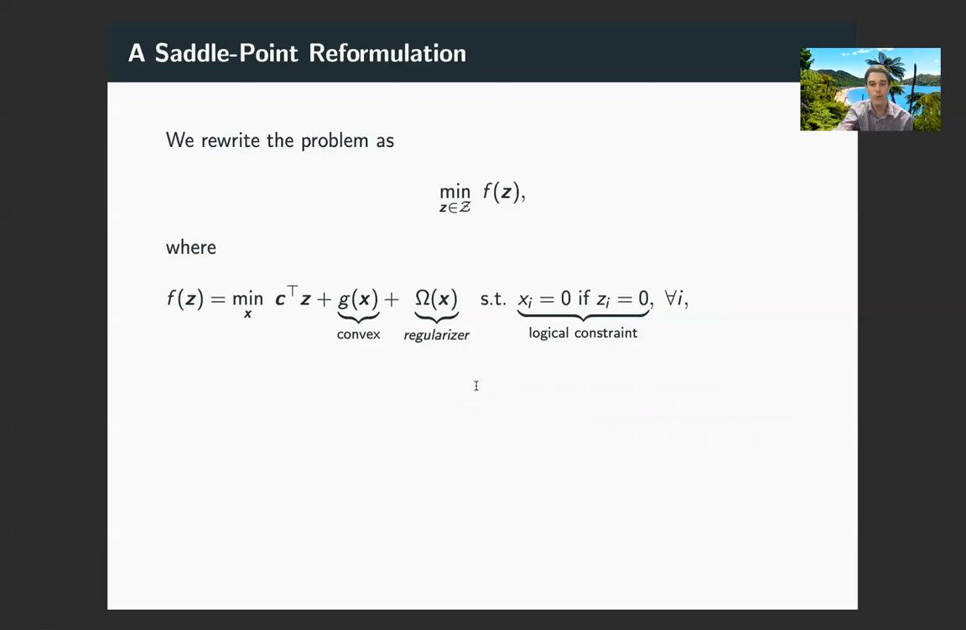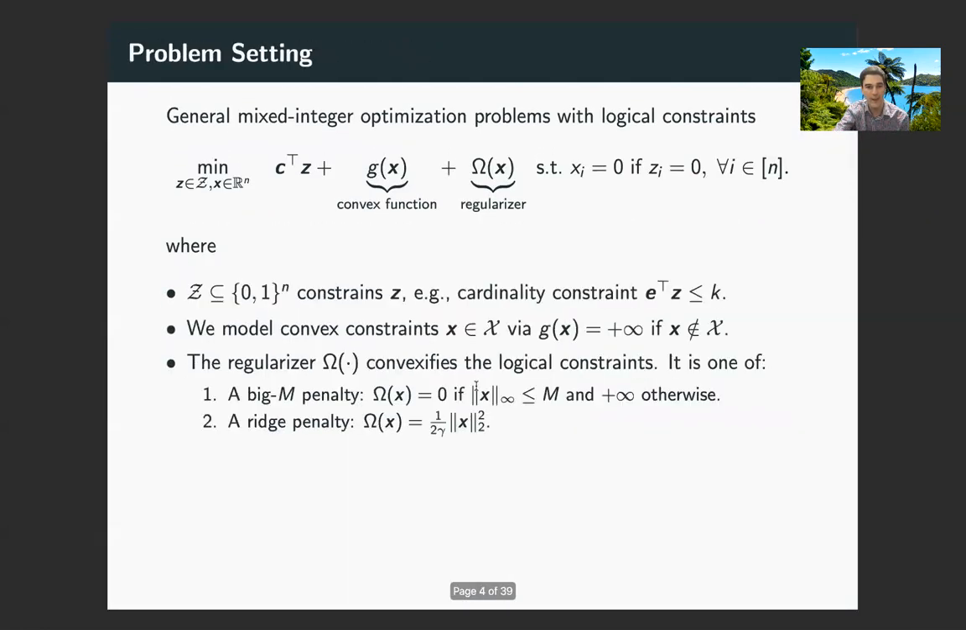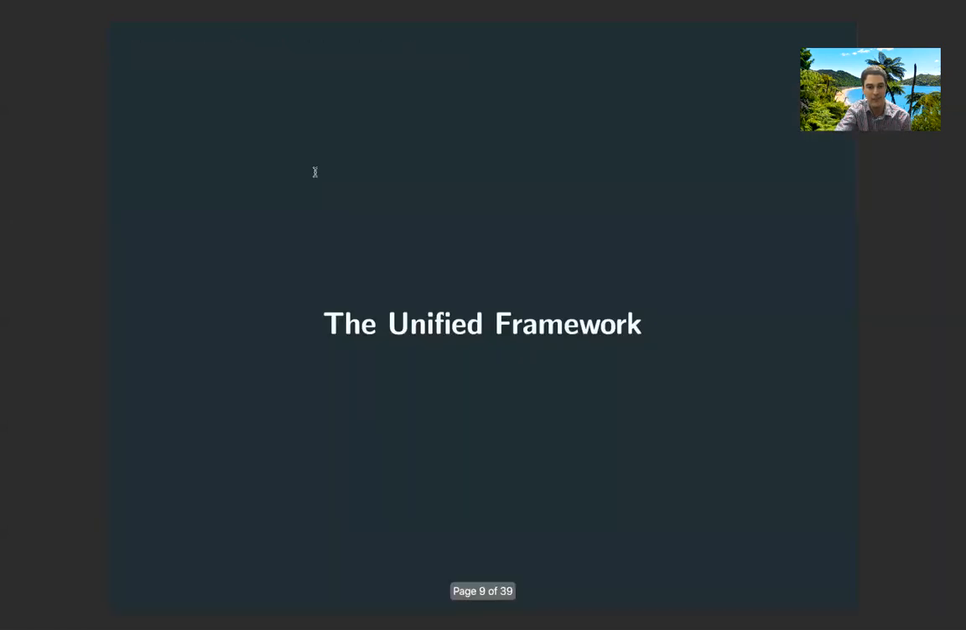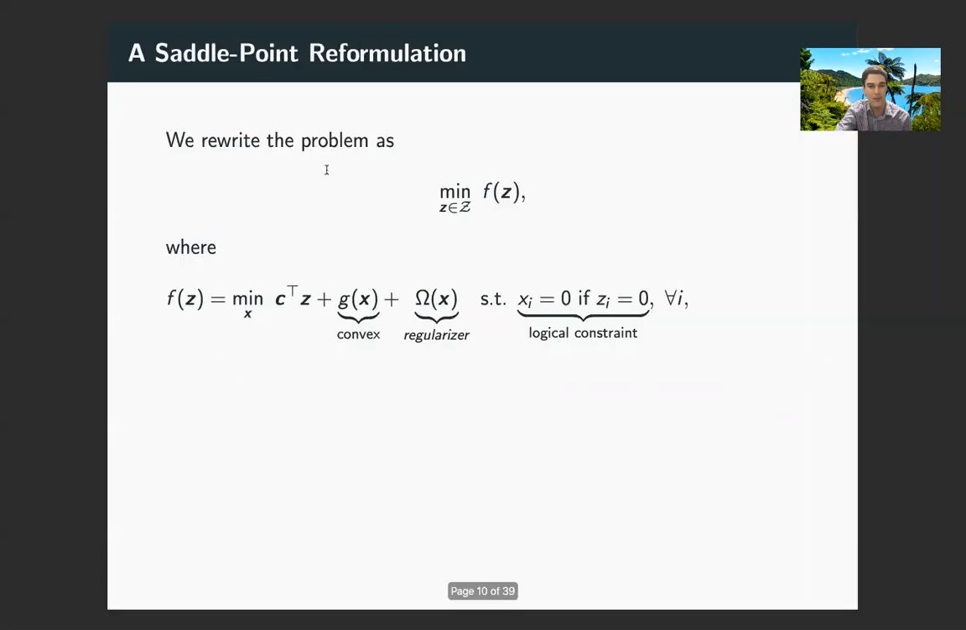If you'll recall the problem which we had way back here, in this problem, the really challenging part is actually picking the right choice of z. If we know what z is, then picking x is fairly easy. We can simply solve a convex optimization problem in x. As a result, we're going to rewrite the problem as minimizing over z in mathcal Z, f of z, where f of z is exactly what you want it to be.